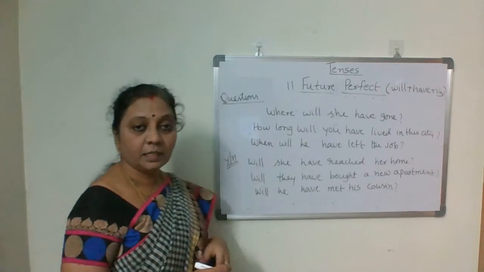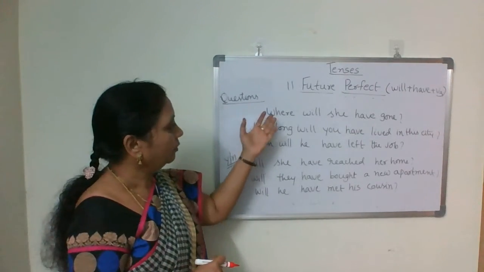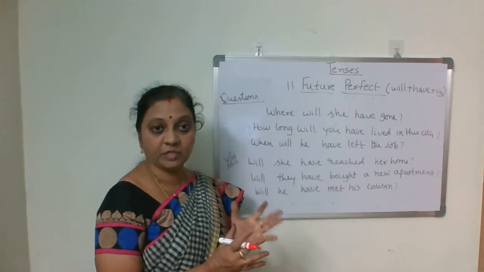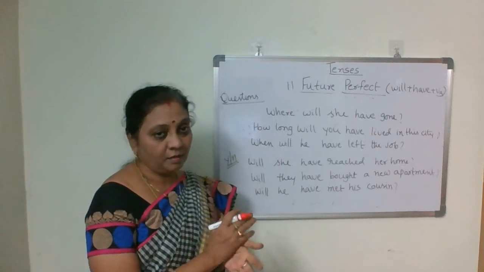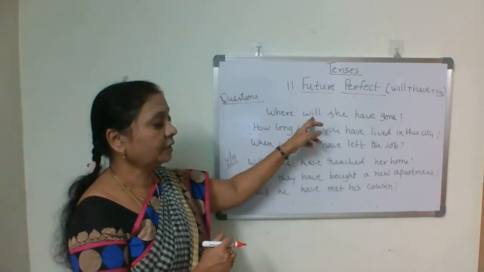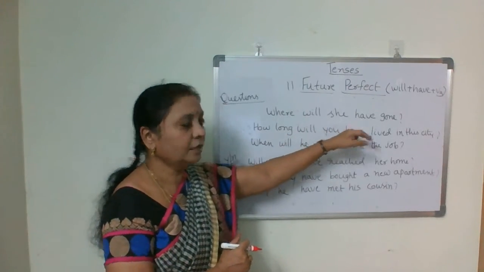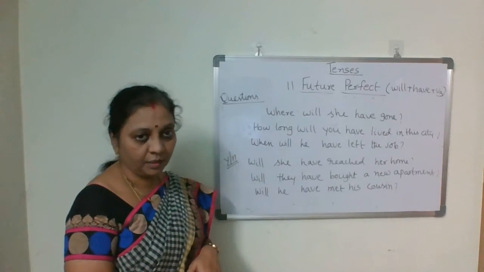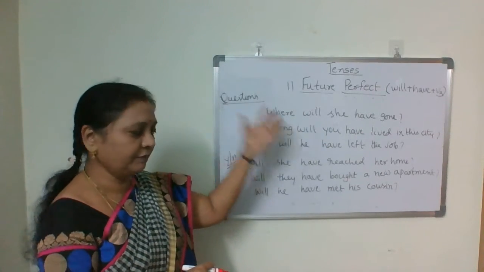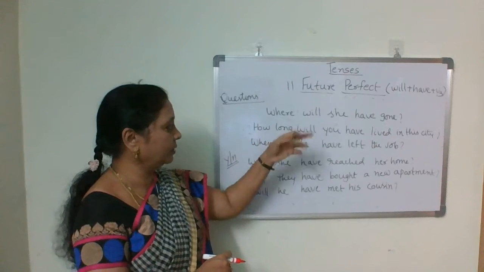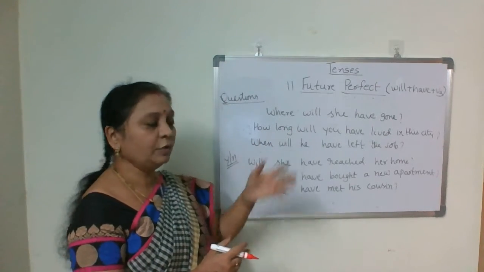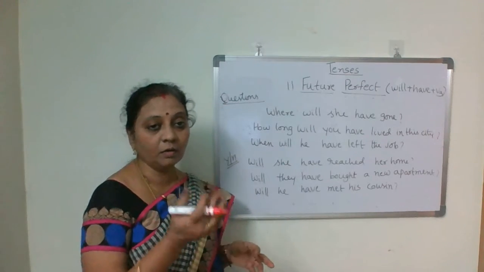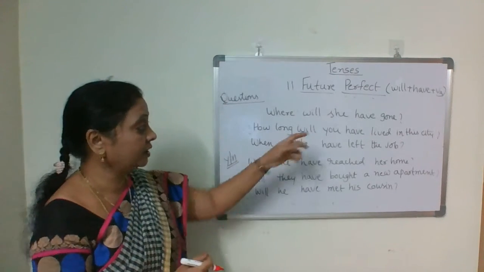Let's look at the questions. First the WH question words. Where will she have gone? Where, the WH question word, after that will, then the subject, then have plus V3. This is the case in every question formation. You observe the same. Where will she have gone? How long will you have lived in this city?